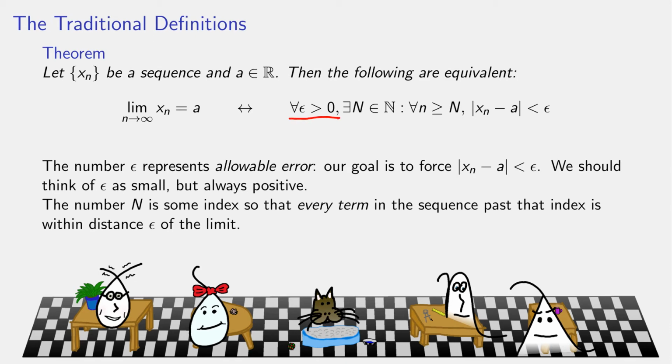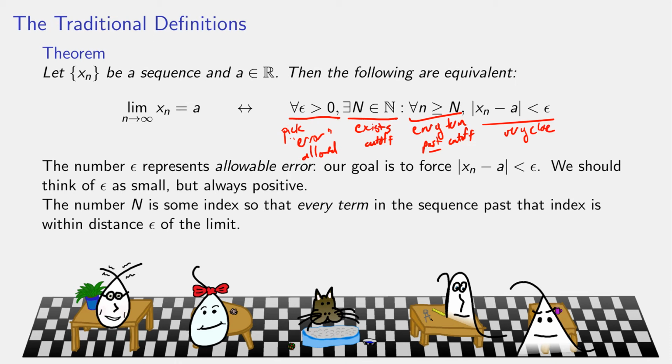Pick your allowable error, which is allowed, and it must be positive. You can't set epsilon to equal 0. There exists a cutoff point so that every term past the cutoff is very close to a.